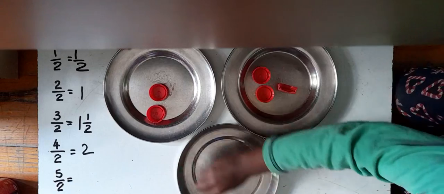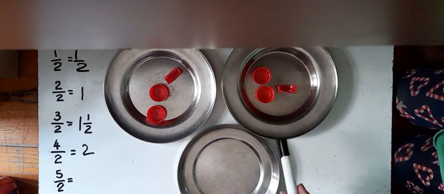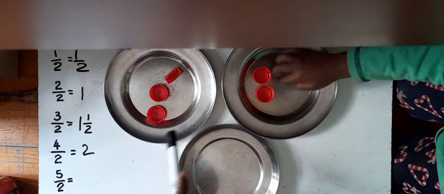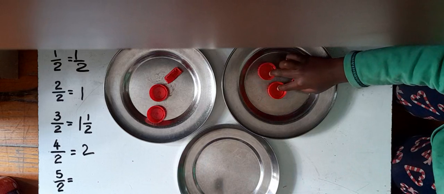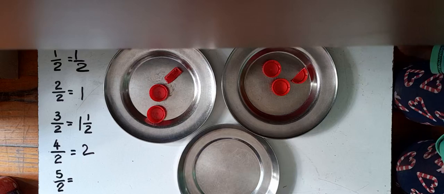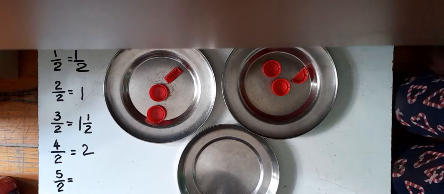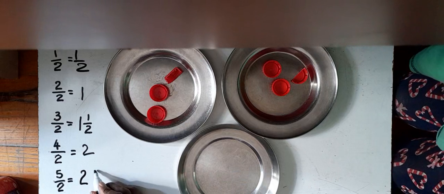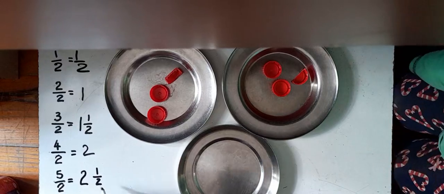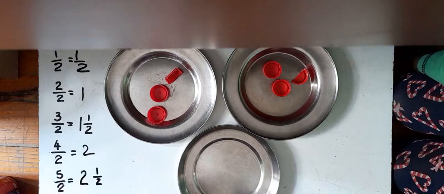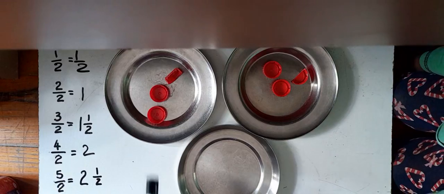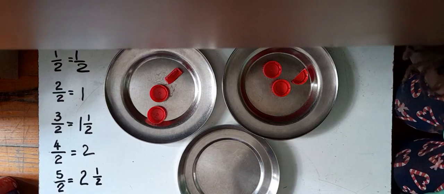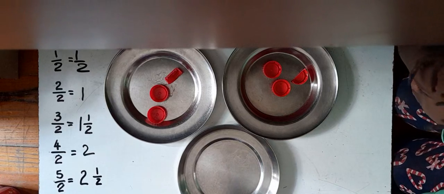Now how many does this one get? Half. How many does this one get? 2 and a half. So they get 2 and they get half as well. So this is now 2 and a half and this is 2 and a half. Okay, we do the last one now.